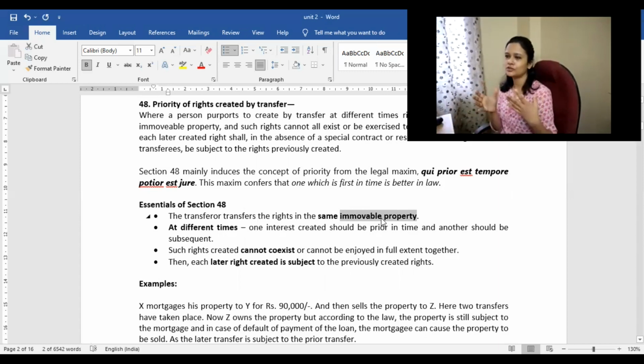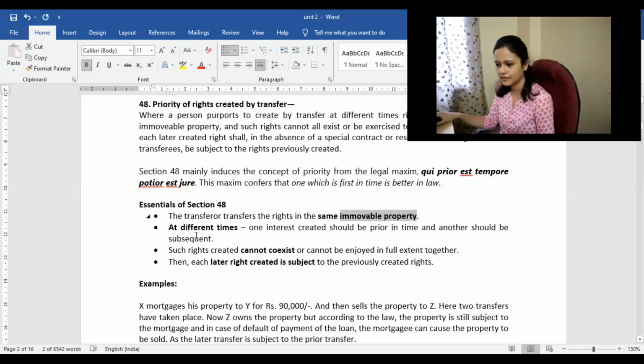That means it should not be like one floor is given on lease and another floor is given on rent. It has to be the same property. If it's one building, it has to be the same building. If it's one floor, it has to be the same floor. So the transferor transfers rights in the same immovable property. Whether the property is small or big, it has to be the exact same property.